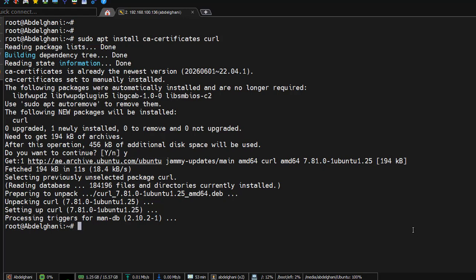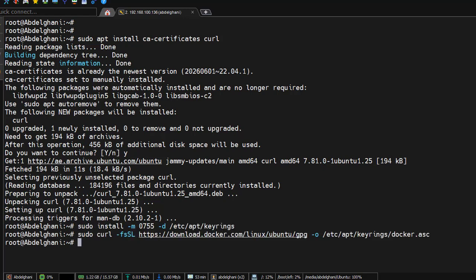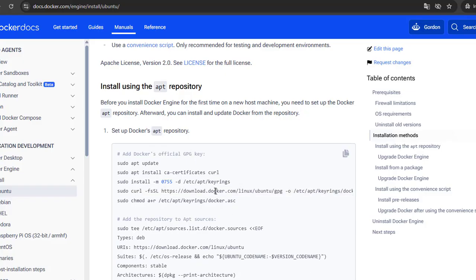Step 4. Create the keyrings directory. Next, we'll create a directory to store repository signing keys. Docker's official gnupg key will be stored in this location. Step 5. Download Docker's official gnupg key. Now we'll download Docker's official gnupg key. This key allows apt to verify that the packages we're installing come directly from Docker and haven't been modified.